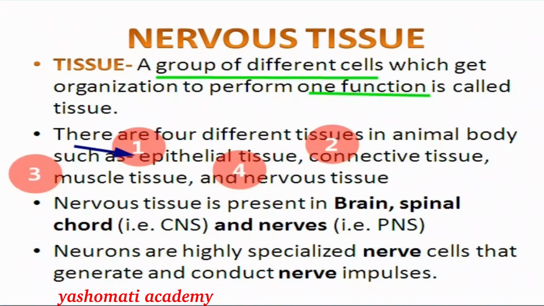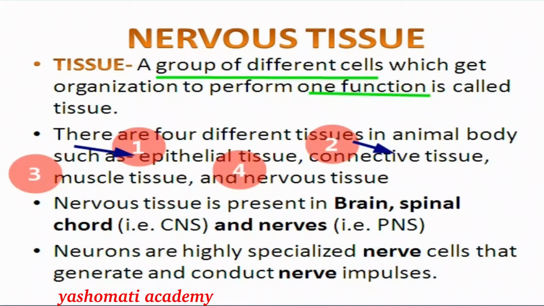Similarly, the second type of tissue in animals is connective tissue. Connective tissue means tissue which helps in connecting different parts of the body. For example, bone, tendon and ligament are all connective tissue. There are fluid connective tissues also, like blood and plasma.